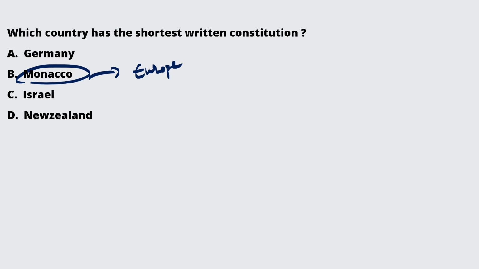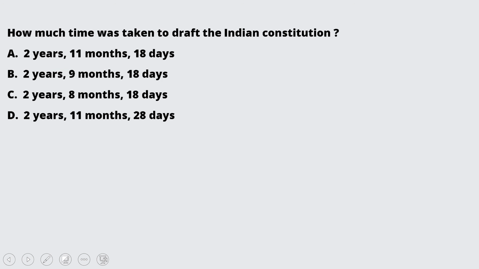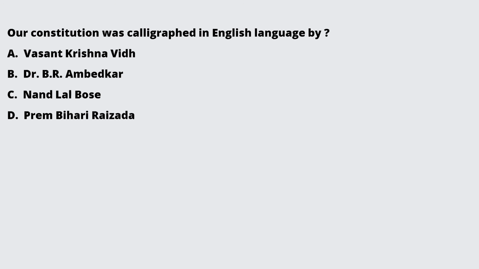How much time was taken to draft the entire Constitution of India? It's 2 years, 11 months and 18 days. Now, our Constitution was calligraphed in the English language, not Hindi, by Prem Bihari Narain Raizada. And who calligraphed it in the Hindi language? Vasant Krishna Vaidya. Alright.